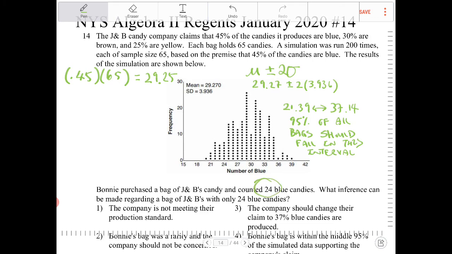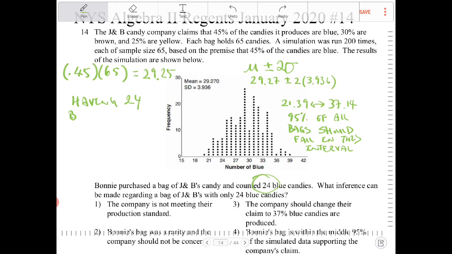Because she has 24, and 24 is in between 21 and 37, we can say that having 24 blue candies is within reason, because it falls within the 21.39 to 37.14 interval.